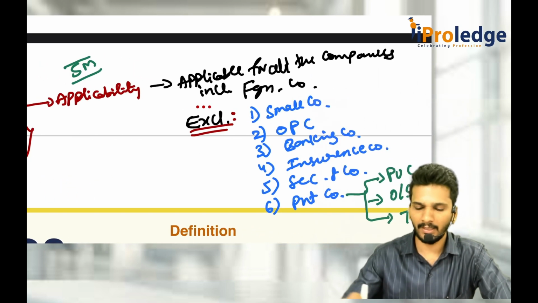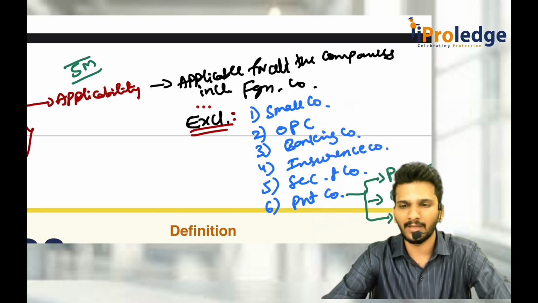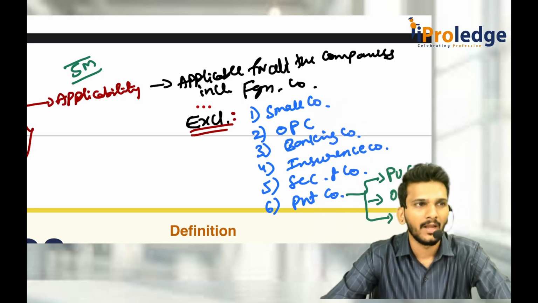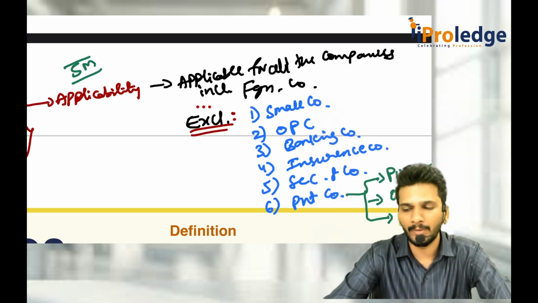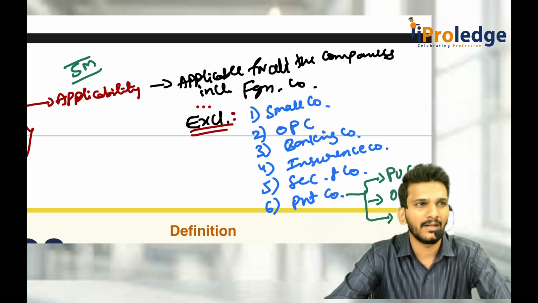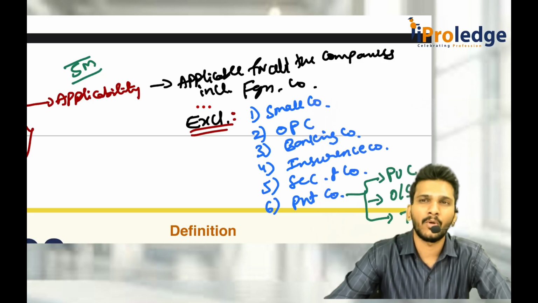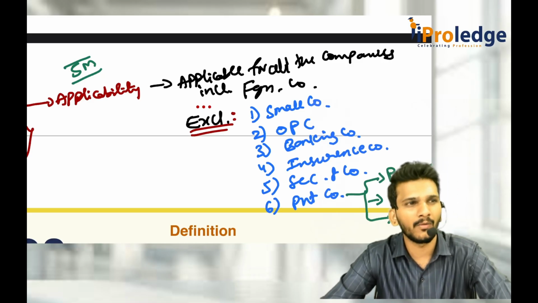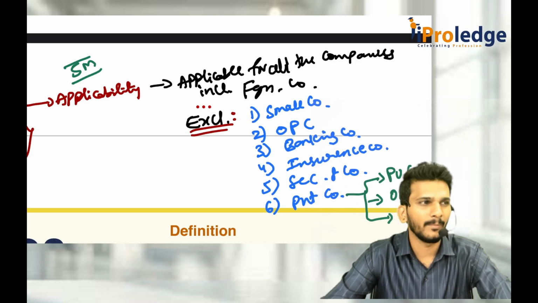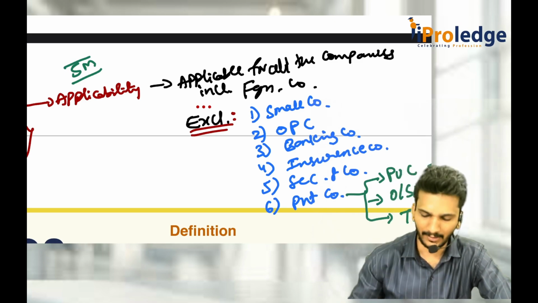You should say: CARO 2020 is applicable for all the companies including the foreign company. However, excluding small company, OPC, Section 8 company, insurance company, banking company and private company for which paid up share capital does not exceed 1 CR, or does not exceed only, right? Not more than 1 CR, or outstanding borrowing is not more than 1 CR and turnover is not more than 10 CR. Then CARO is not applicable for you.